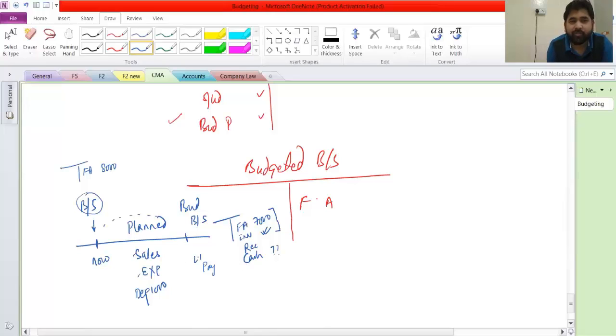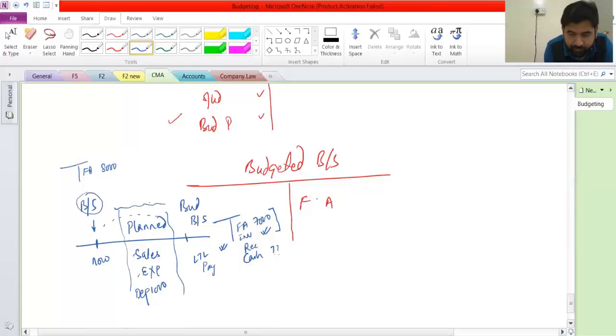Because the long-term loan will be as it is. Or again, like fixed assets, if there is a repayment or any other such thing, that can easily be planned. There cannot be a surprise repayment, where the bank is suddenly asking, give me my money. That doesn't work. So you already know how much we are going to repay in this period.